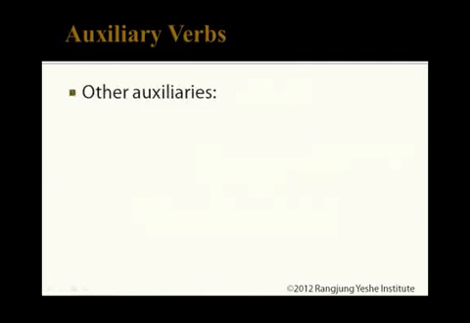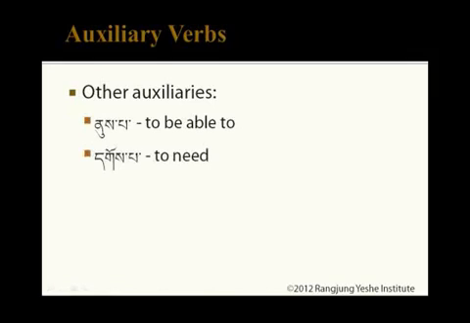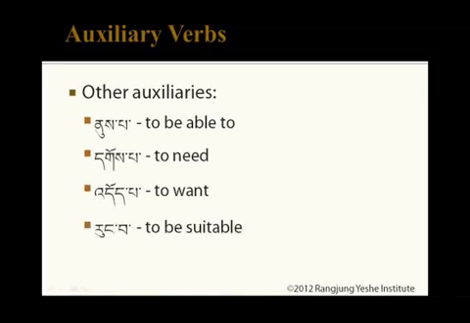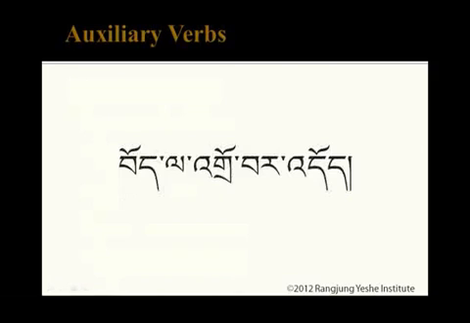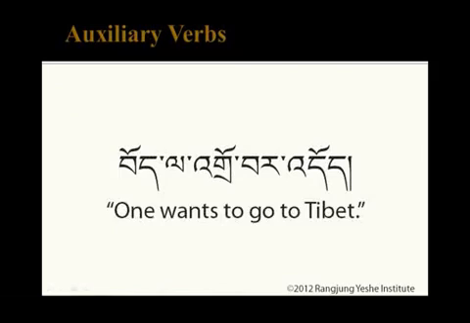There are a number of other auxiliary verbs that can be used to extend the meaning of the main verb. Some of these are nupa, to be able to, gupa, to need, dupa, to want, rungwa, to be suitable, sipa, to be possible. These are also placed immediately after the main verb. Bula de. One wants to go to Tibet.